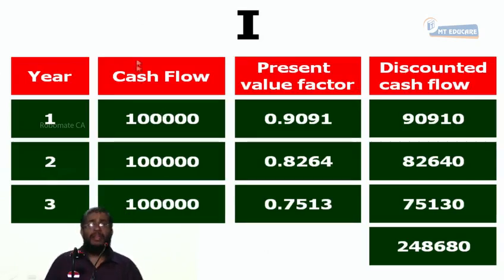Now, see, in this calculation, how I got it? 1 lakh into 0.9091 plus 1 lakh into 0.8264 plus 1 lakh into 0.7513. Right or not? In all the three, 1 lakh is common or not? Write alternative 2.